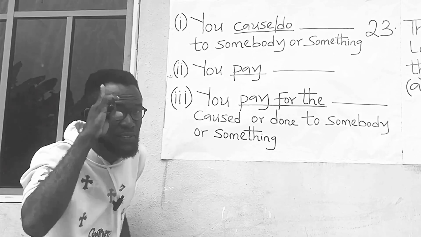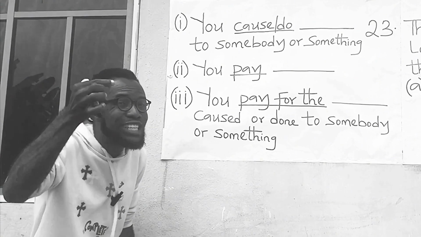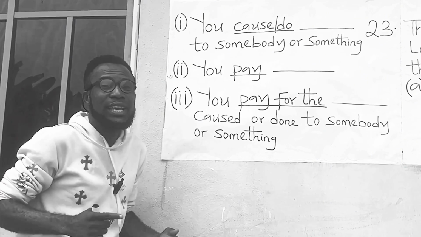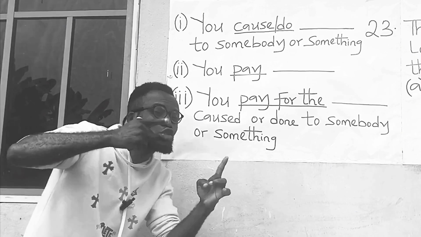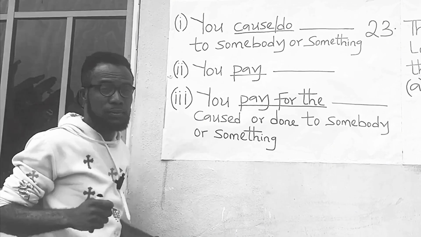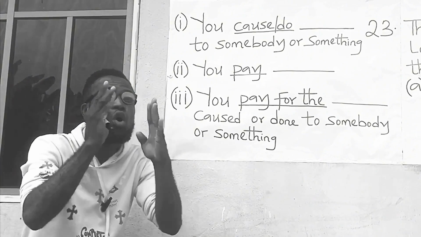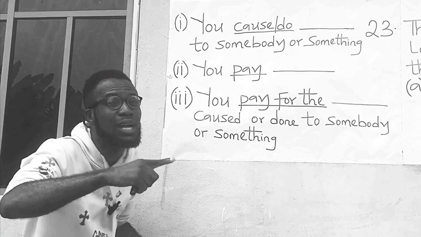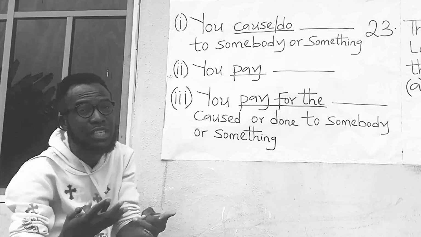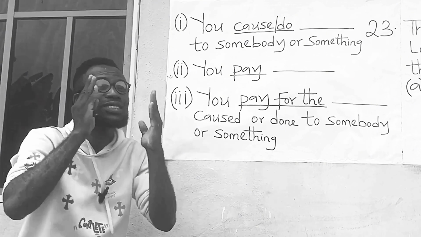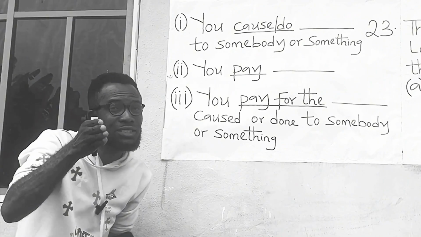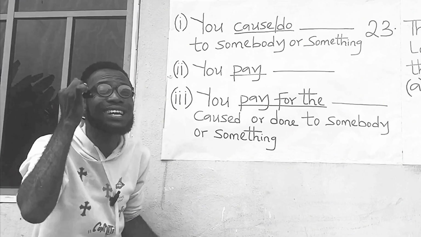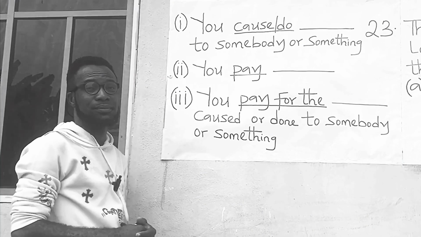I have noticed that anytime a question is tested under damage and damages, there is a particular construction the question follows. If you understand the construction, the truth is you can answer the question correctly.